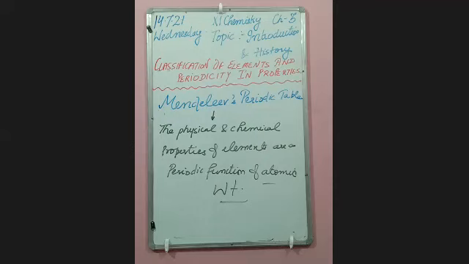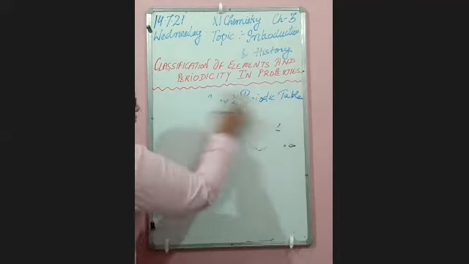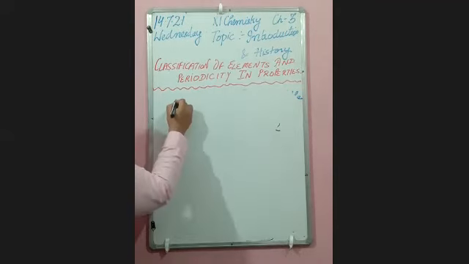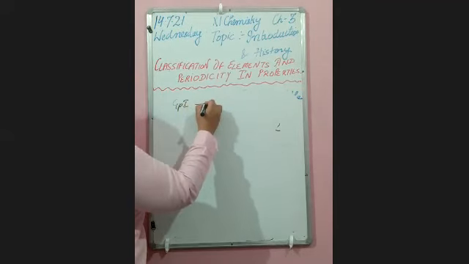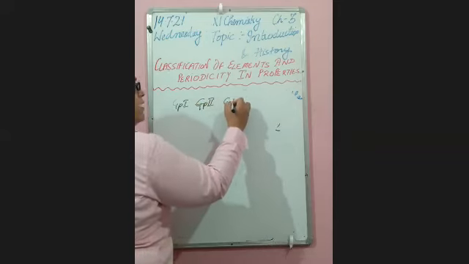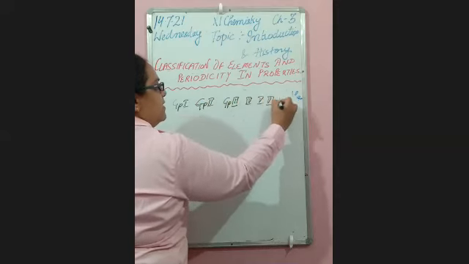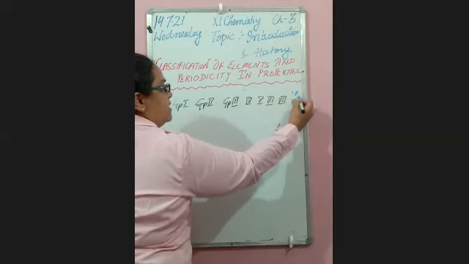He made a beautiful table with 8 groups like this. Group 1, group 2, 3, 4, 5, 6, 7, 8.